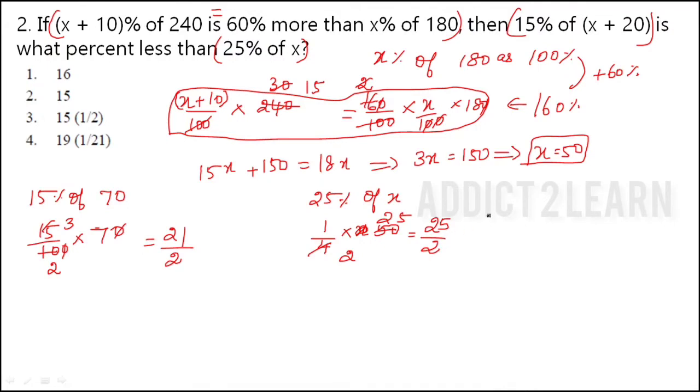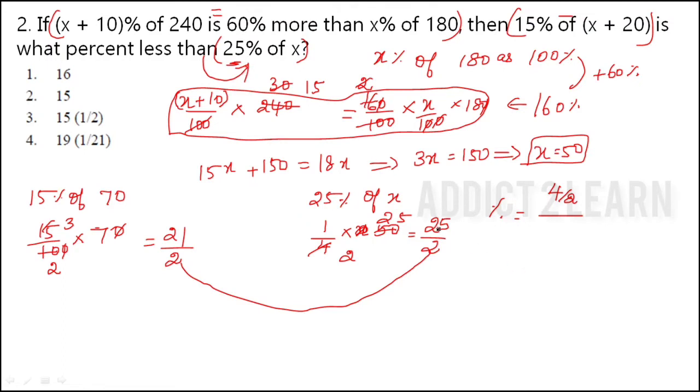So they have asked what percentage less. For this type of question, we have to find the difference between the two values and put it in the numerator. Here 21 by 2 and 25 by 2. The difference between these two values is 4 by 2. Then we have to put the value of what they have asked after than, that is 25% of x. So we have to put this value in the denominator.